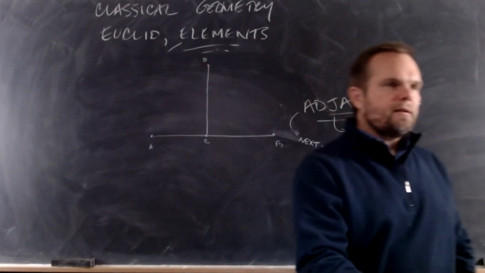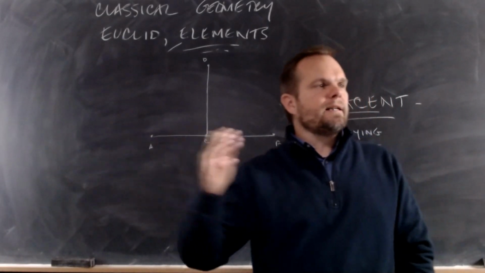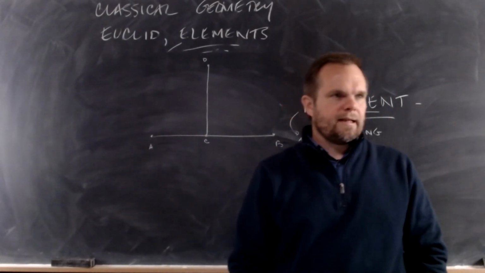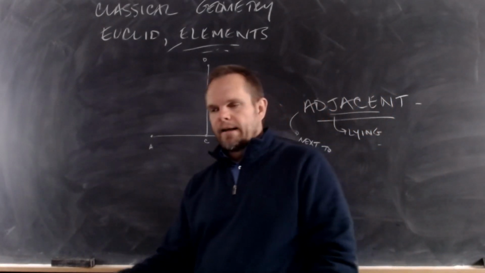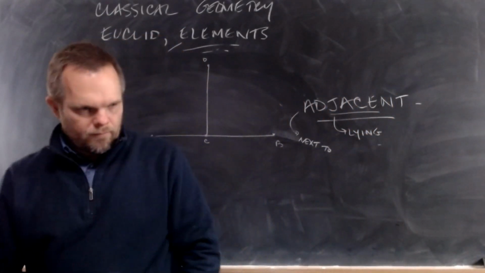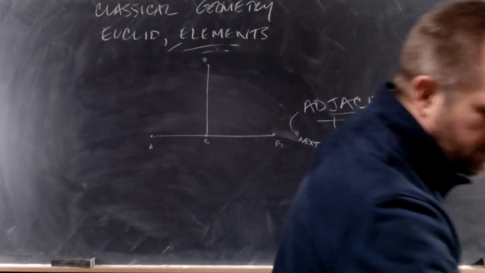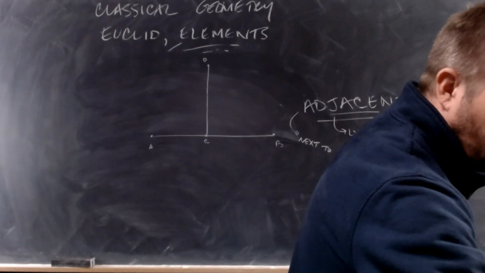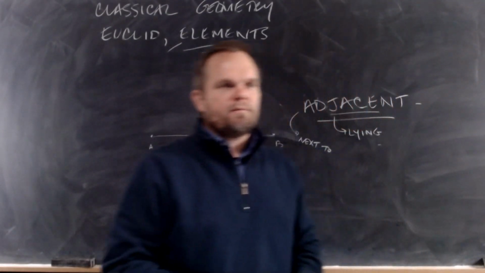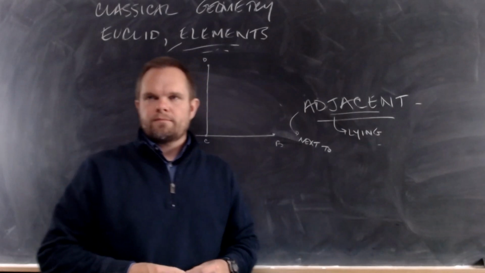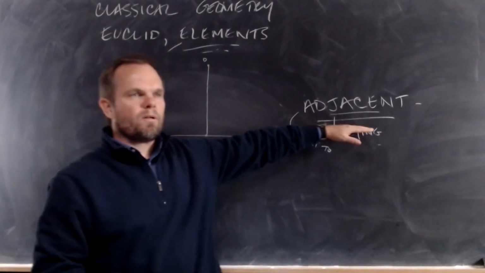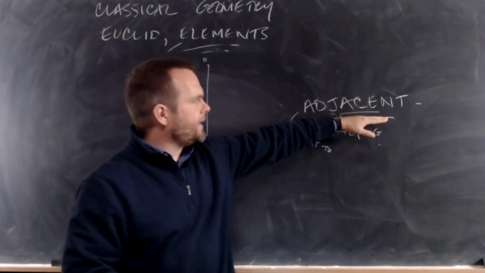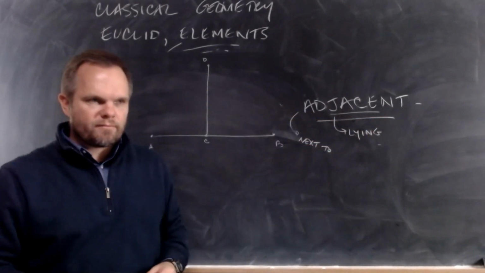Our property and our neighbor's property are adjacent to one another. Get that idea in your head? Things that lie next to each other. On my desk, I have 2 pens. These pens are adjacent to one another. They're lying next to each other. Adjacent. You're going to see that word a lot in geometry, so learn it. Adjacent. Lying next to each other.